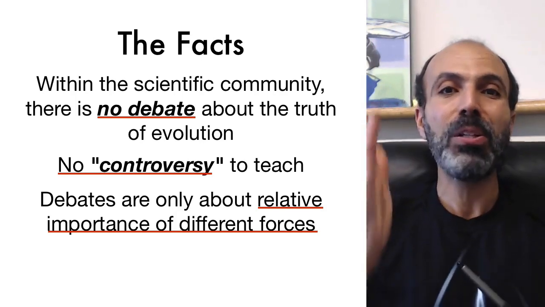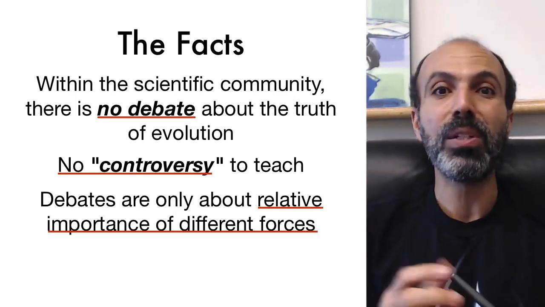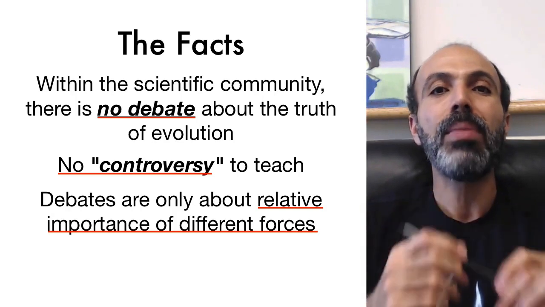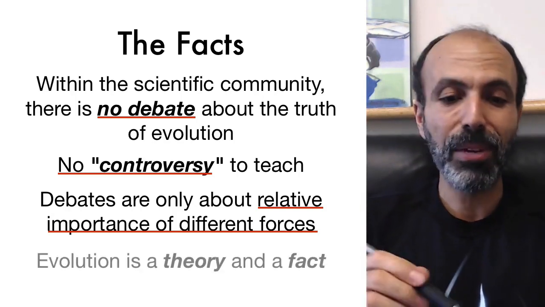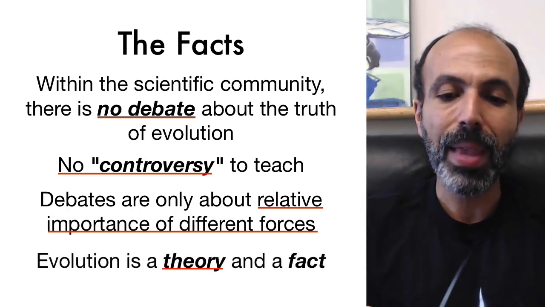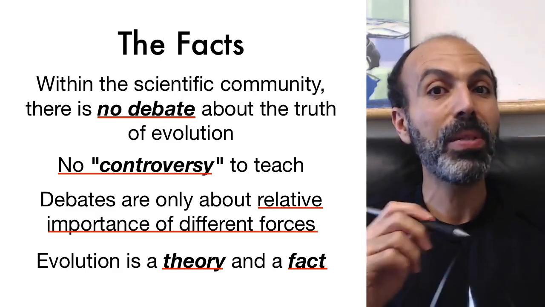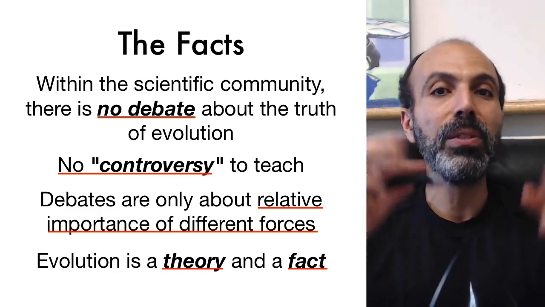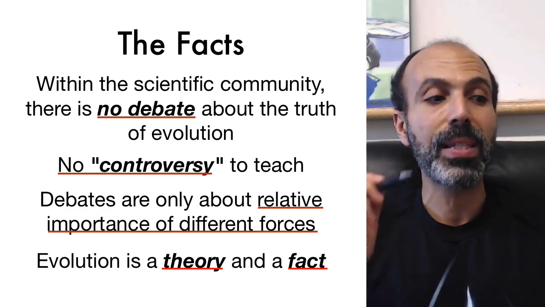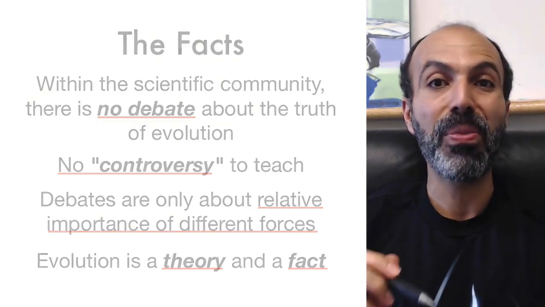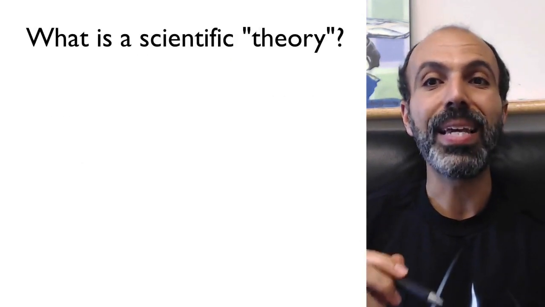There's definitely no debate about the truth that evolution has happened, or the truth that evolution by natural selection has happened many, many times. In this context, evolution is both a theory and a fact. Now, this may sound confusing because people sometimes use the word theory very loosely, and it's not the way they use it in a scientific setting. So what do we mean when we say a scientific theory? What is a scientific theory?